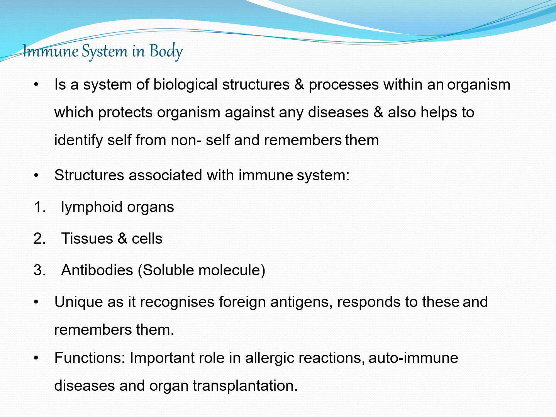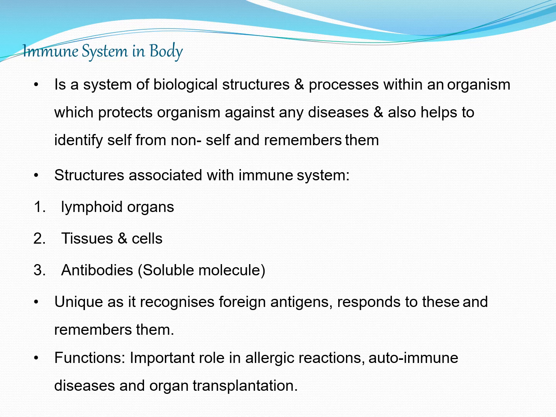Immune system in the body. So yeah, to consolidate, let us see. It is a system of biological structures and processes within an organism which protects the organism against any disease, and helps to identify self from non-self and remembers them. So what are the structures associated with the immune system?